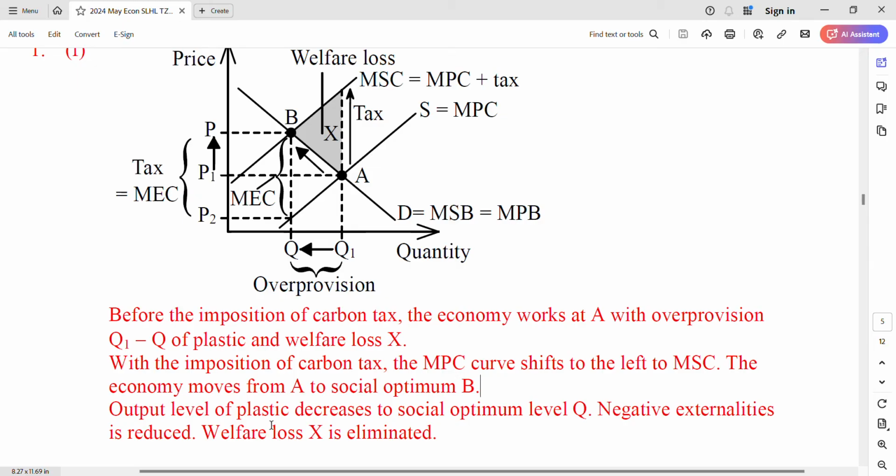So the output level of plastic decreases to the social optimum level Q. You see, social optimum. The question talks about it, so I named it several times, to keep with the marks. So the negative externality is reduced and the welfare loss is eliminated. Make sure you show that you know it is a negative externality on the supply side. Got it?